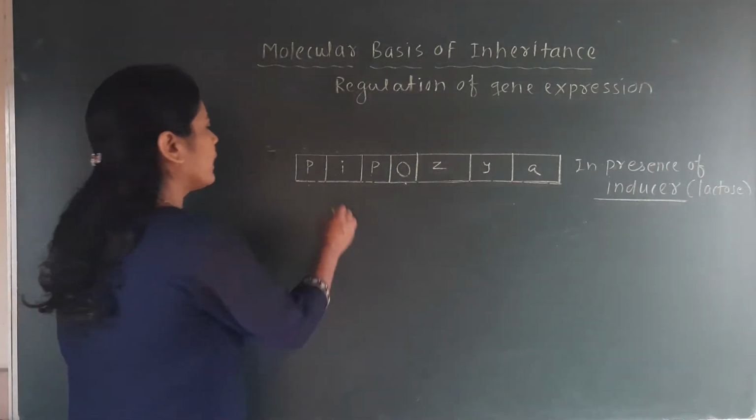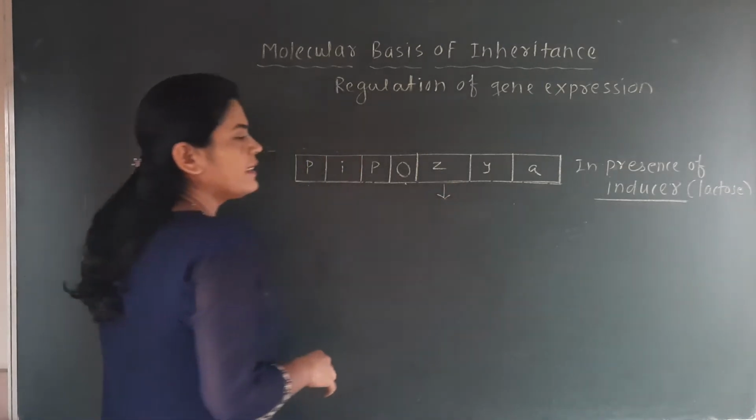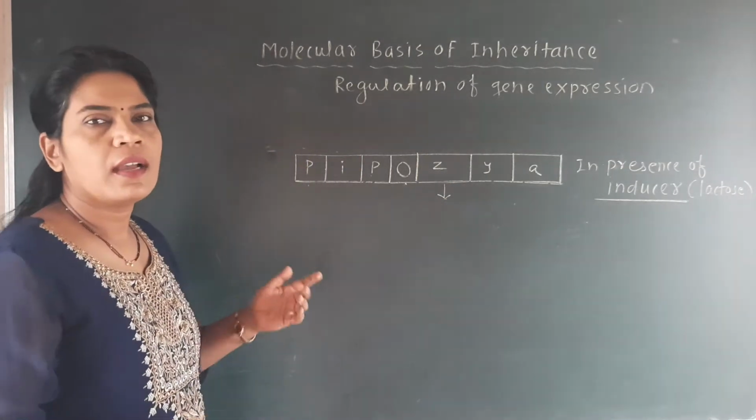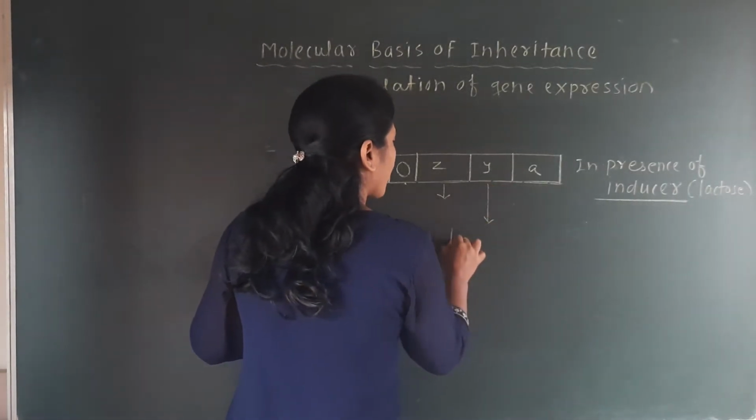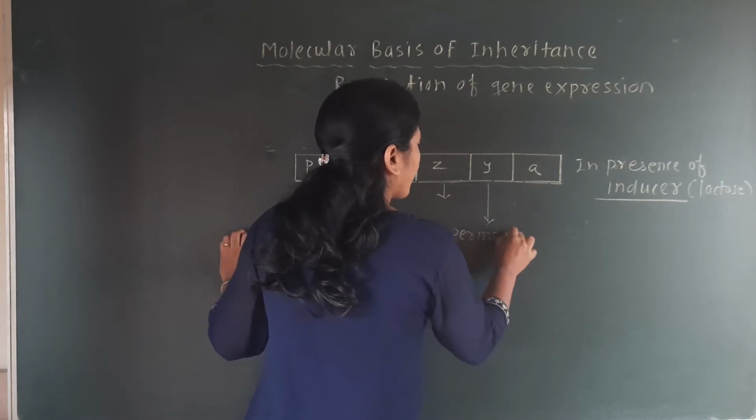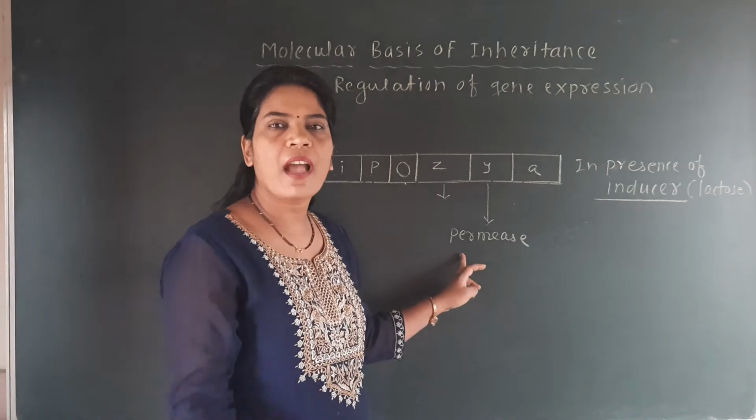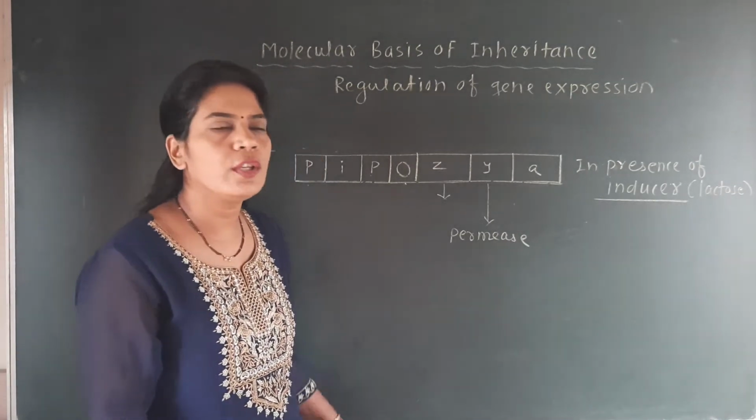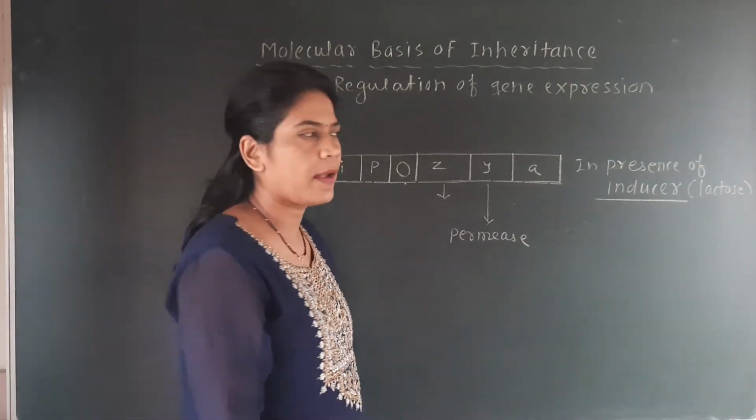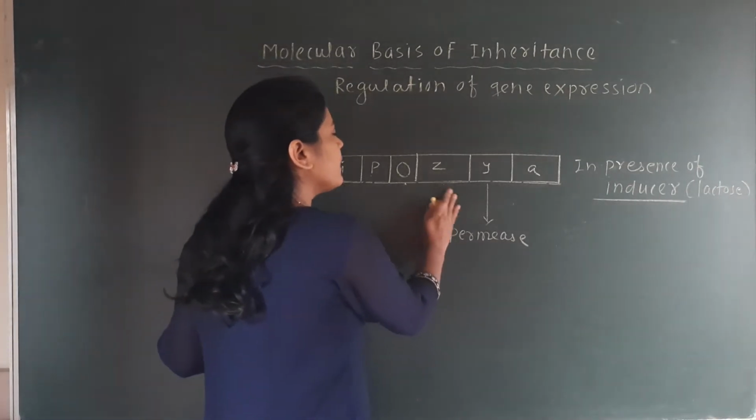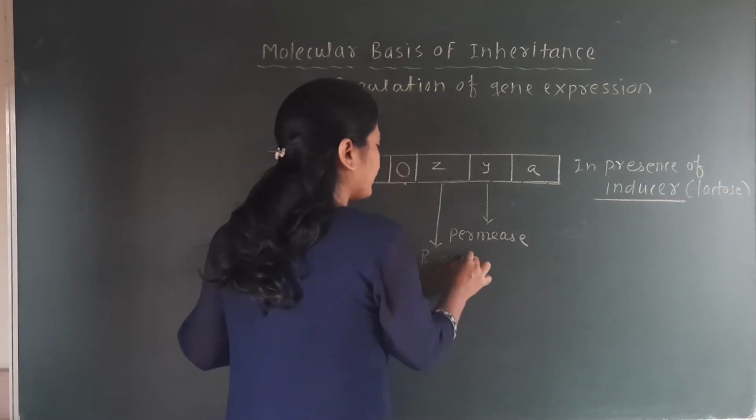Okay, so see here, lactose will be provided to the E. coli bacteria. The Y gene is responsible for the synthesis of the permease enzyme. This permease enzyme allows the entry of lactose into the cell, and that lactose will enter the cell of the E. coli bacteria. Later on, the Z gene forms the enzyme beta galactosidase.